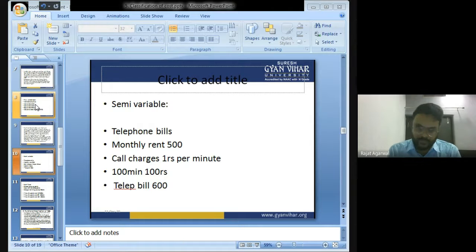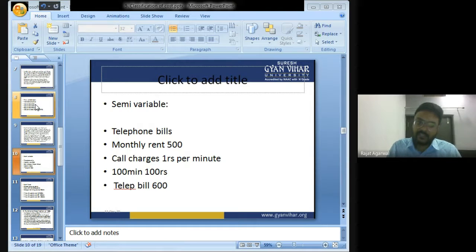Suppose in my office there is a landline telephone. Of this landline telephone, I get a bill every month. In this bill, the company charges a monthly rental of 500 rupees for the landline and rupees 1 for per minute of call.